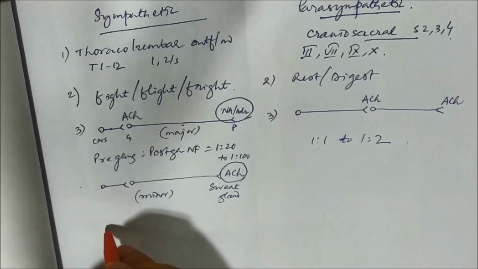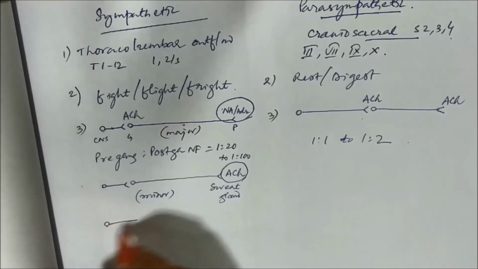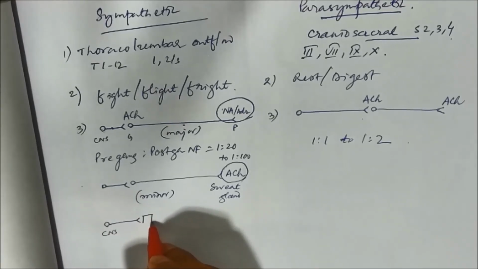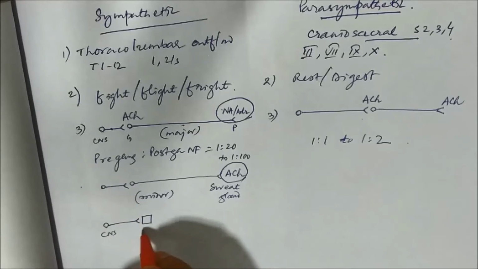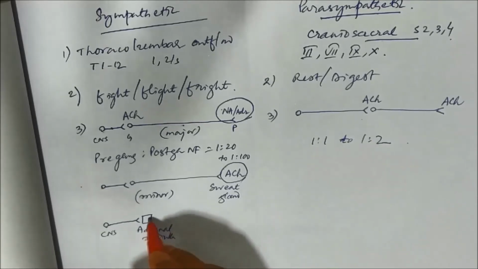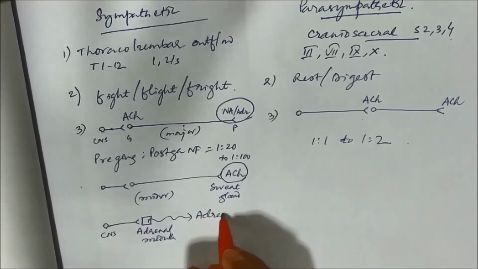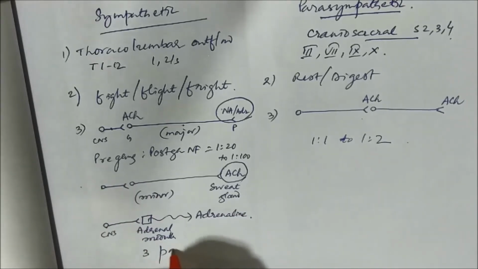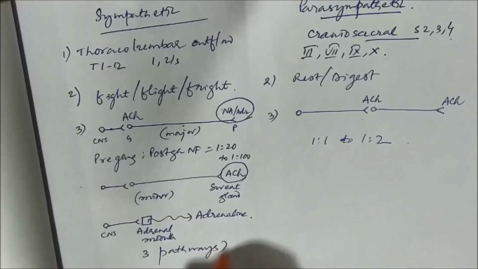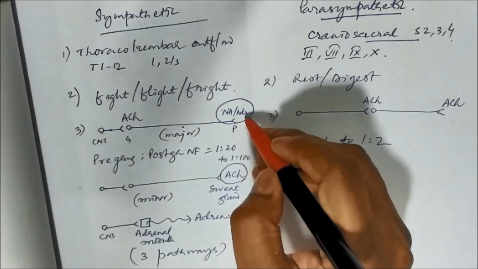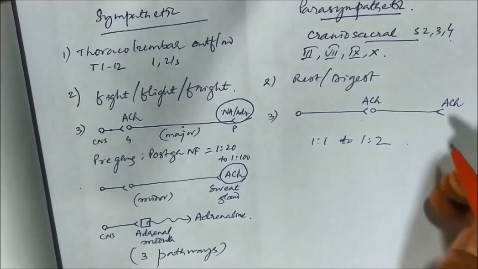Another pathway is from the CNS, where a neuron goes and acts on the adrenal medulla to secrete adrenaline. So three pathways are there in the case of sympathetic, and the major pathway releases adrenaline and noradrenaline, whereas